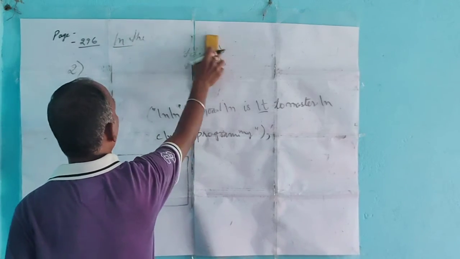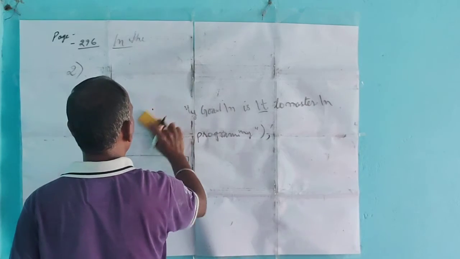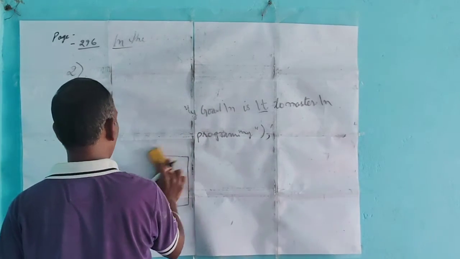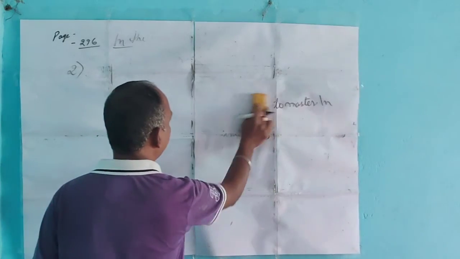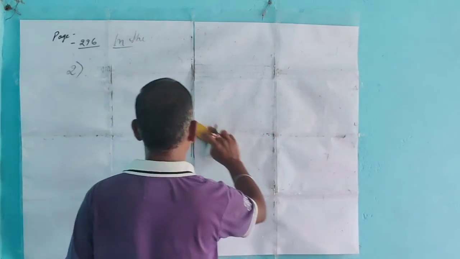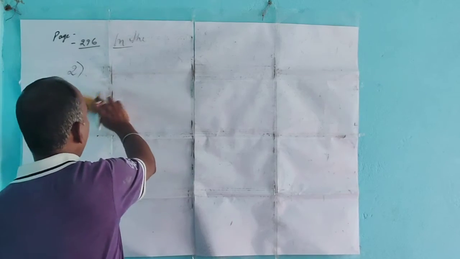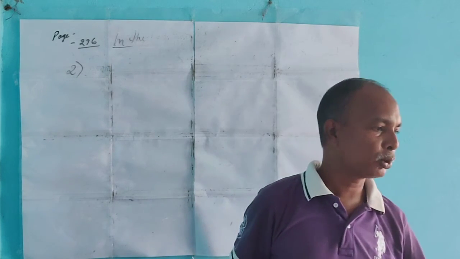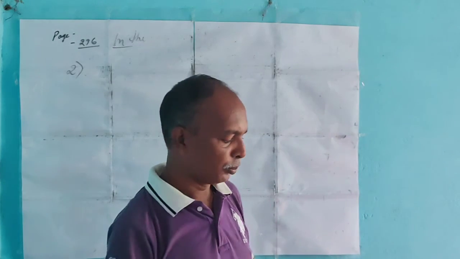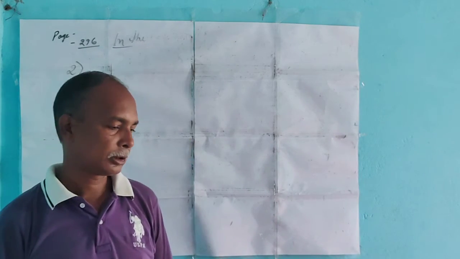You can do it in your practical notebook. When school reopens or your practical is going on, I will check your practical notebook. If you are not doing it, then you will not get marks in practical. Mind it. You have to write in your practical notebook. When I ask for it, you will show me in the class.